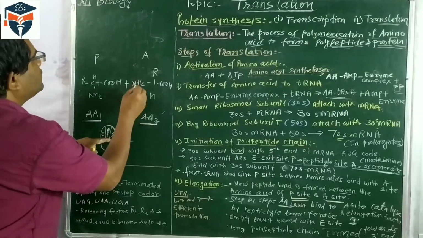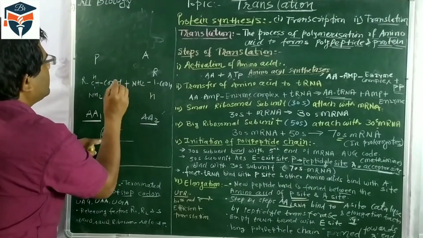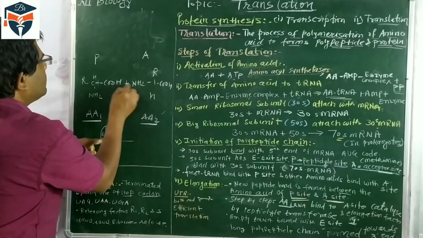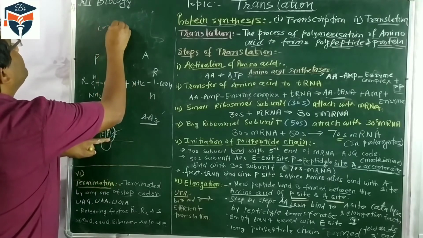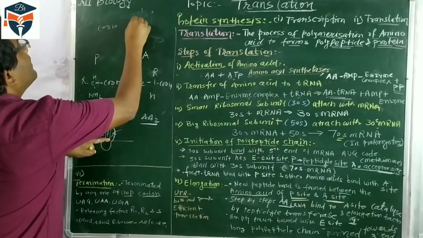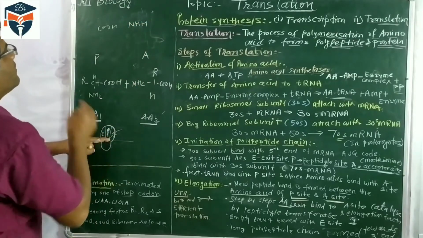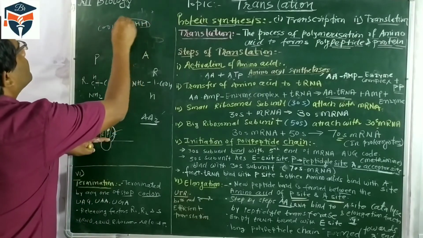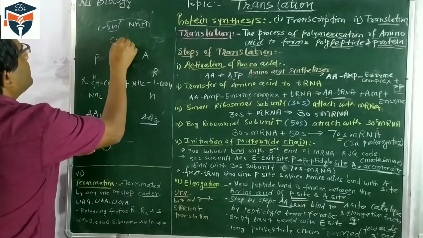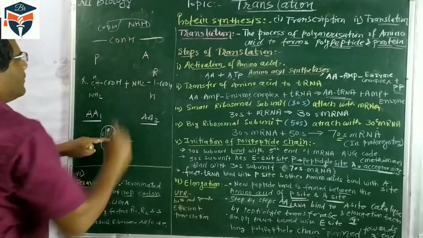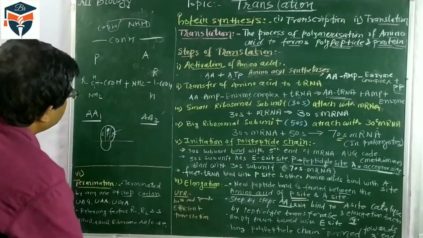Now what happened? Between the COOH and the NH2, a molecule of water is released, so it becomes NH. So this bond formation takes place.